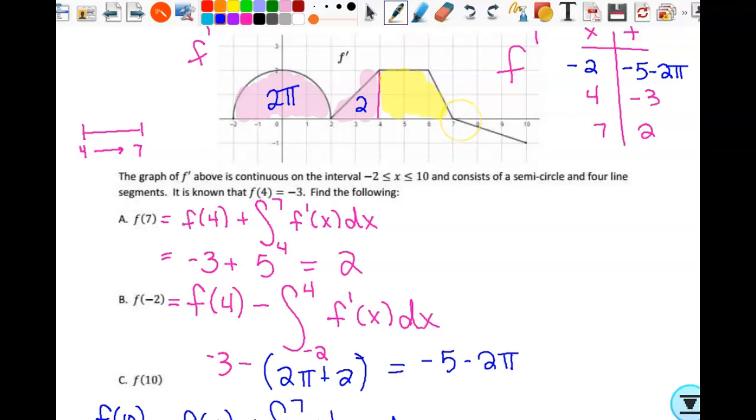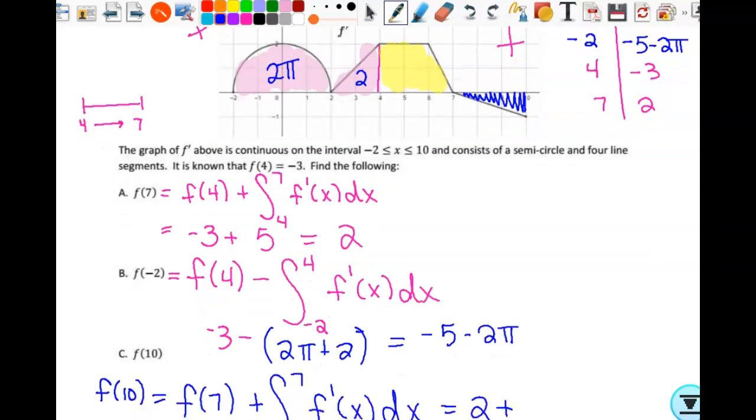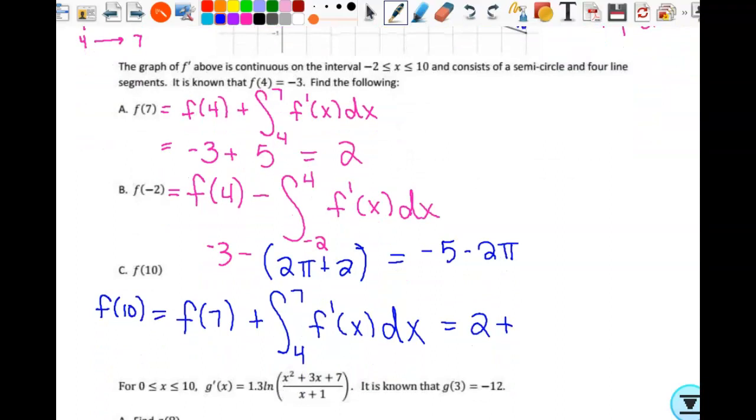So the area of this triangle is positive, right? When we talk about area, if I say, hey, what's the area of that triangle? The area of that triangle is 3/2, yes? But because that area is below the x-axis, my f prime values do what?